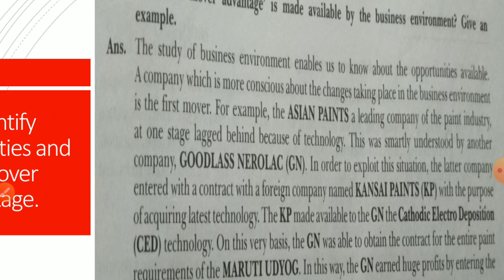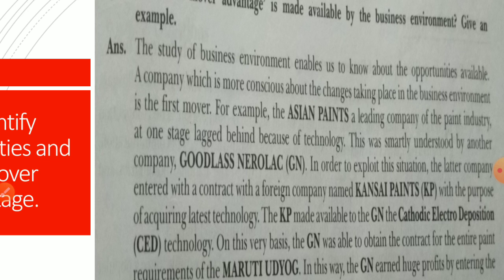A company which is more conscious about the changes taking place in the business environment is the first mover. Some companies keep watching what is happening in the business world, amongst the customers, suppliers, the technological changes, the government decisions. They are continuously monitoring. Those firms or industries will get the first mover advantage.